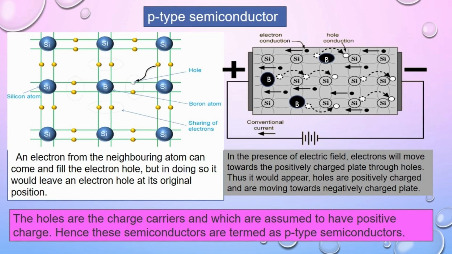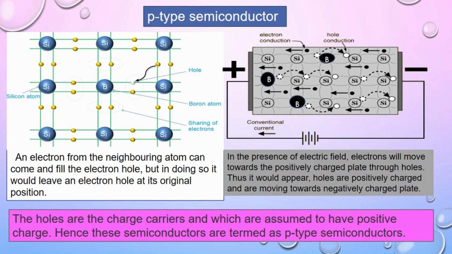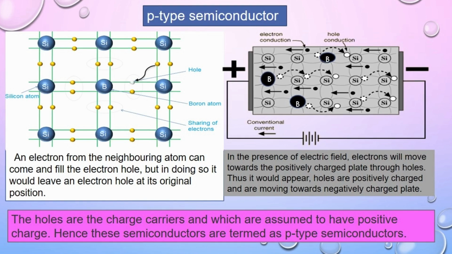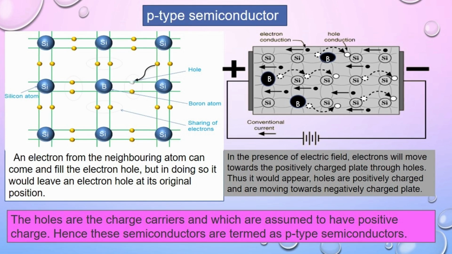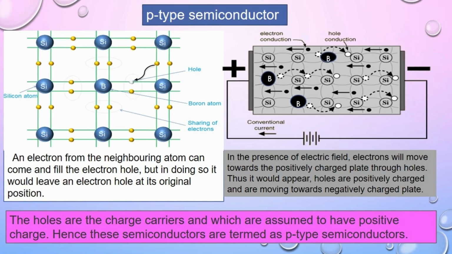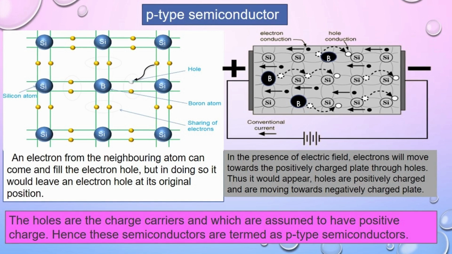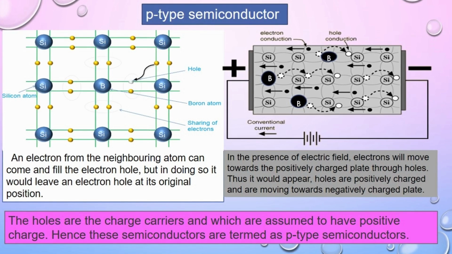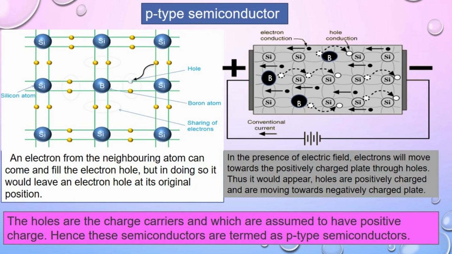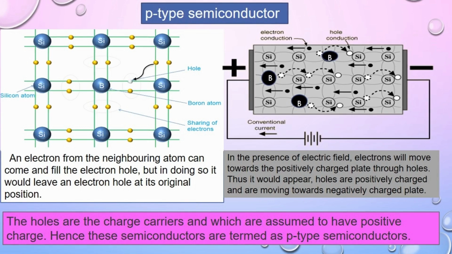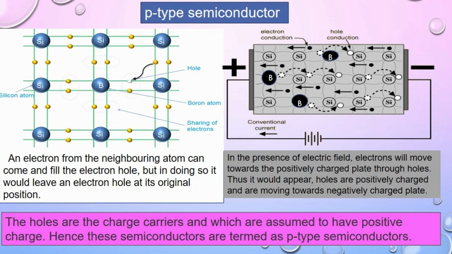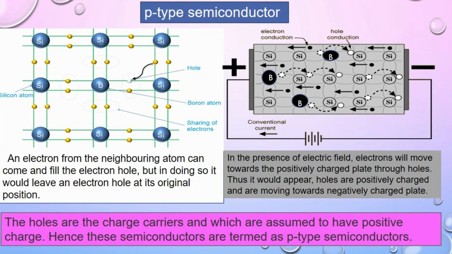We know in the presence of an electric field, electrons will move towards the positively charged plate. For the movement of electrons, they will use these holes. So, holes will appear as if they are positively charged and moving towards the negatively charged plate. This is because when electrons are moving towards the positively charged plate, the holes will be moving in the opposite direction, that is towards the negatively charged plate.